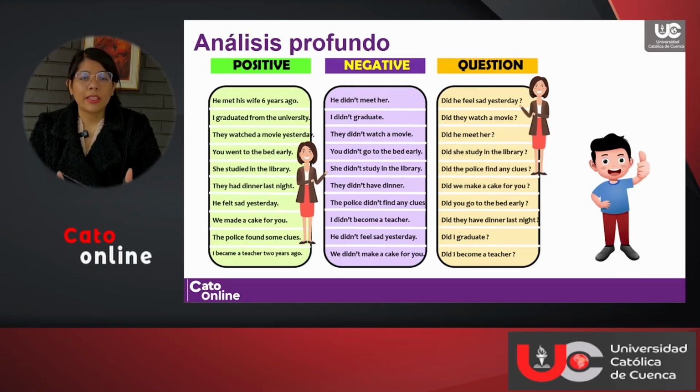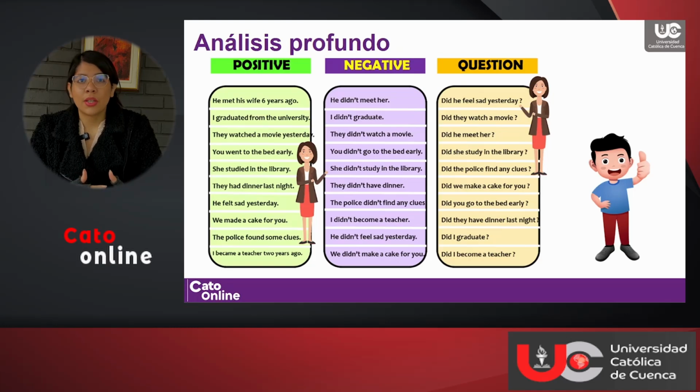So, basically, this is how you talk about the past using the past simple. You can here see a comparison of the positive, negative, and question statements. For example, he met his wife 6 years ago. He didn't meet her. Did he feel sad yesterday? I graduated from the university.